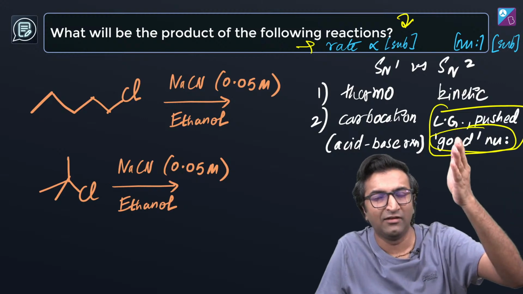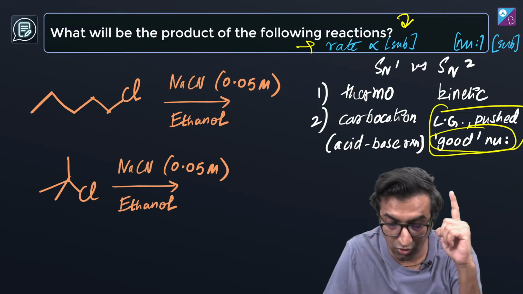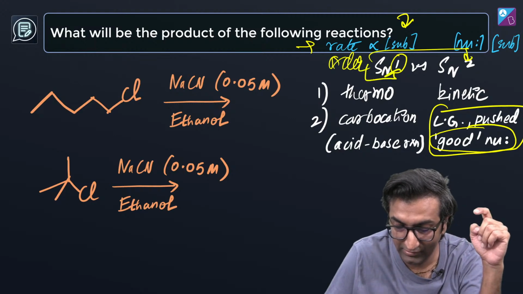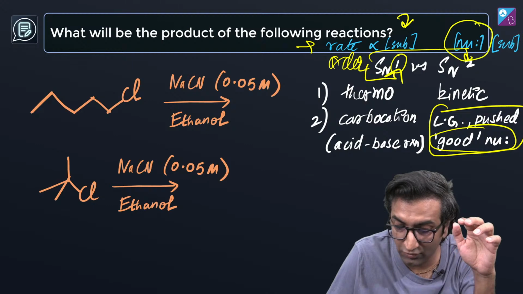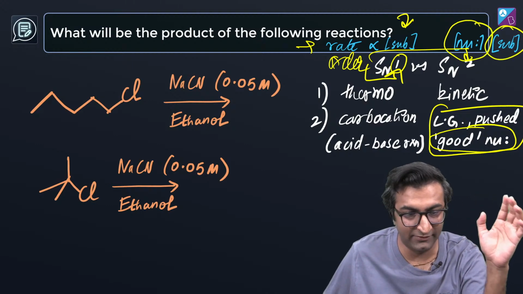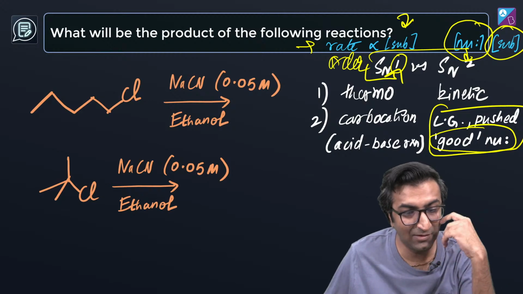That's why it is SN1. What does 1 mean? 1 talks about order. What is 2? Order. Okay? It depends on nucleophile and substrate. Now, tell me, does that help you get to an answer?